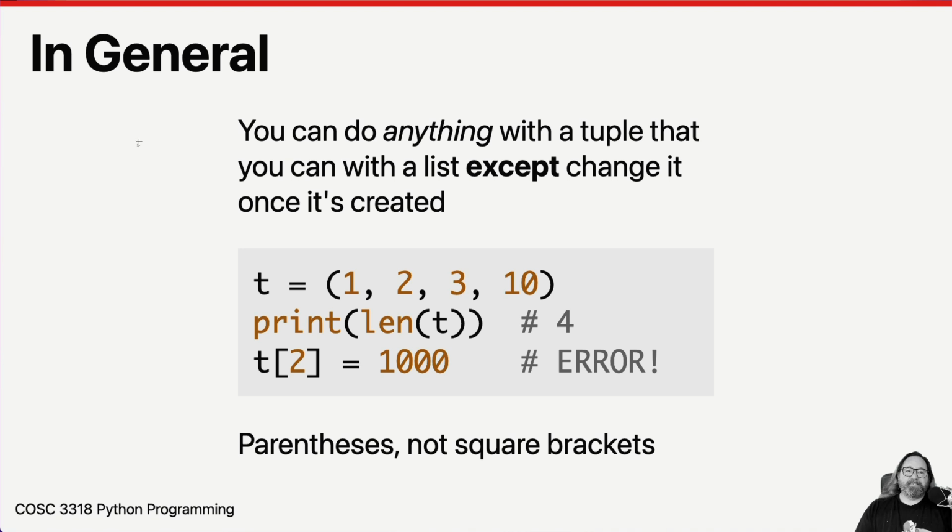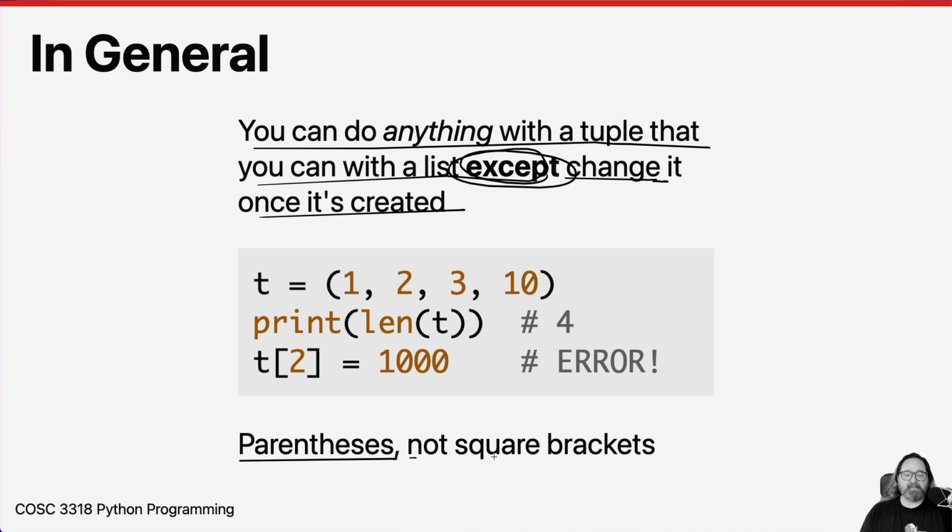So that's what I just said. In general, you can do anything with a tuple that you can with a list, except change it once it's created. So right here, I've got a tuple. And what do tuples look like? They have parentheses, not square brackets. So here's a tuple. It begins with the parenthesis, ends with the parenthesis, and has a list of stuff inside it. An ordered sequence of things.